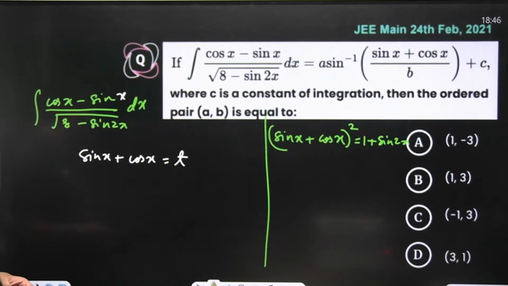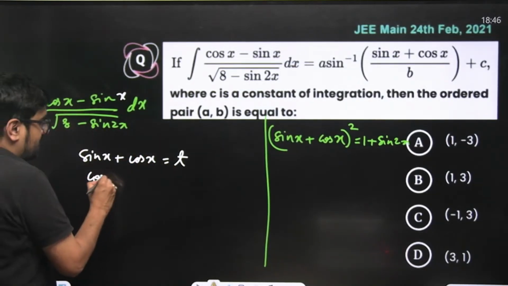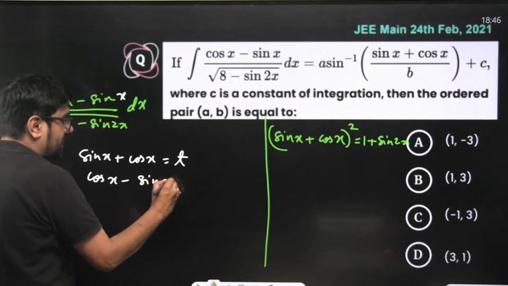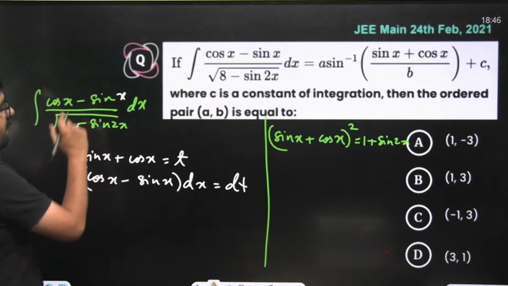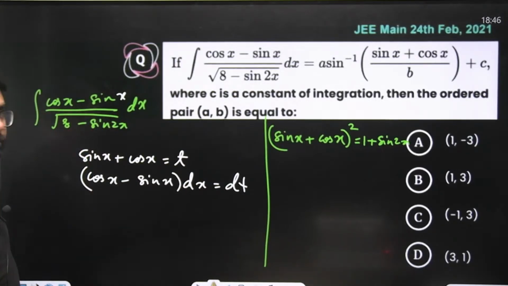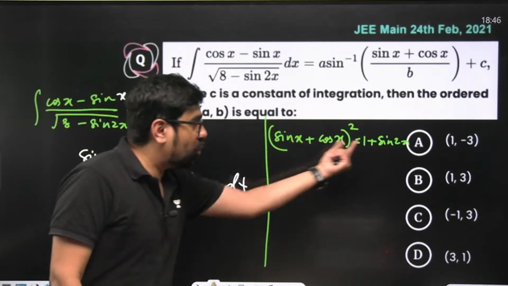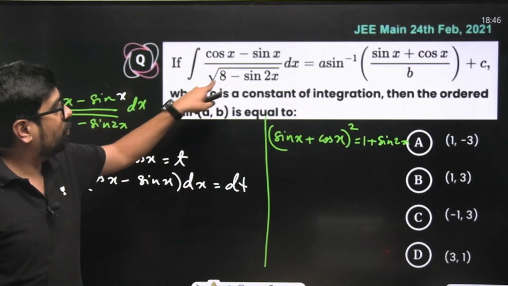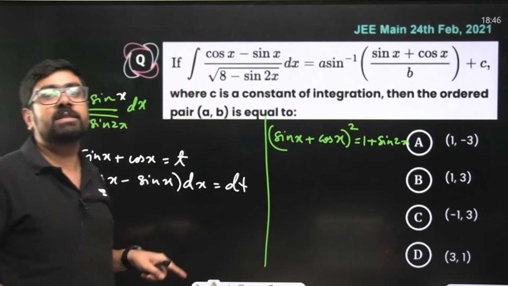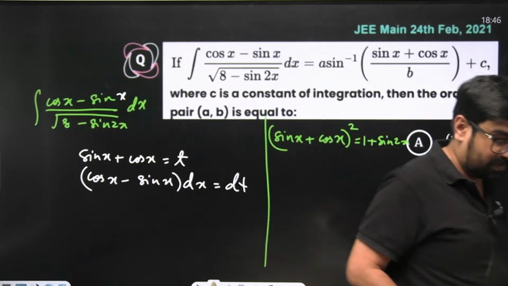So this will become (cos x minus sin x) dx equal to dt, and this is what we have in the numerator. Correct? And the square of this is also giving us 1 plus sin 2x. Here we can create 1 plus sin 2x or 1 minus sin 2x.